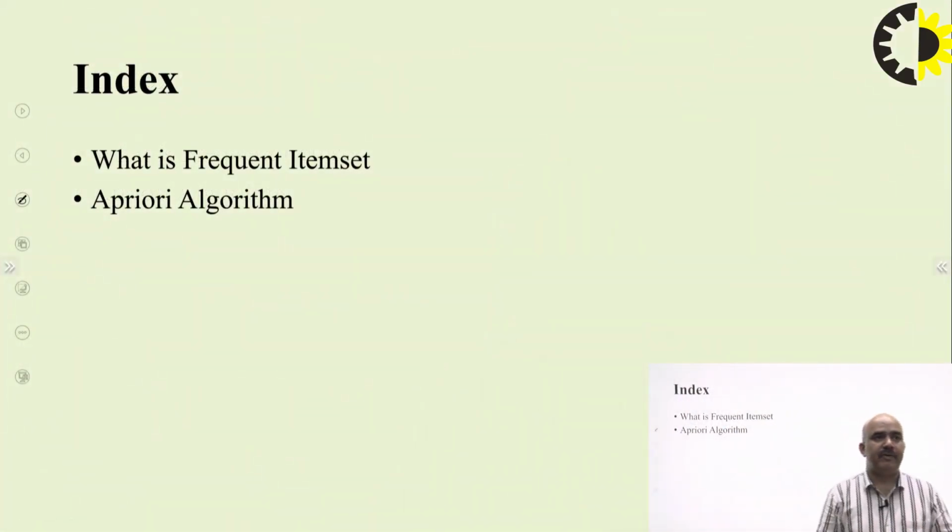So this is the content: what frequent item sets are. We use the Apriori algorithm, which helps the company check what elements are being purchased together.